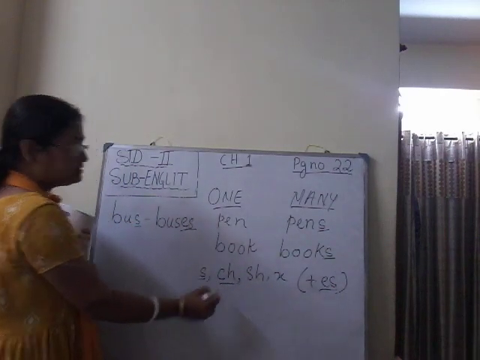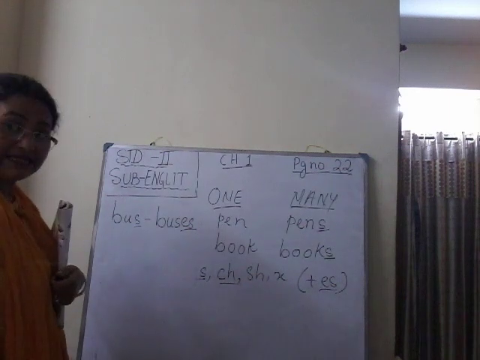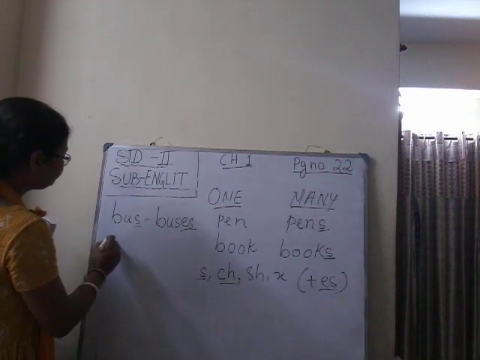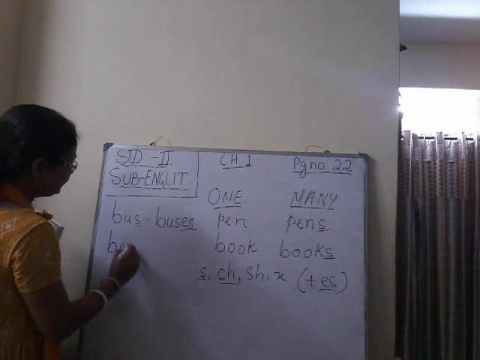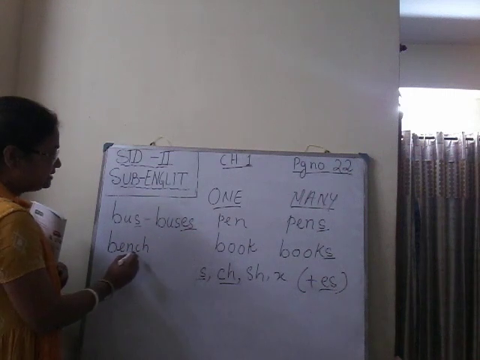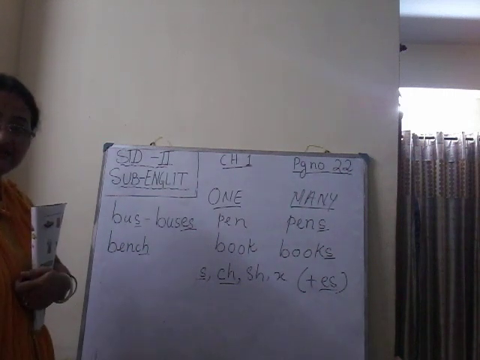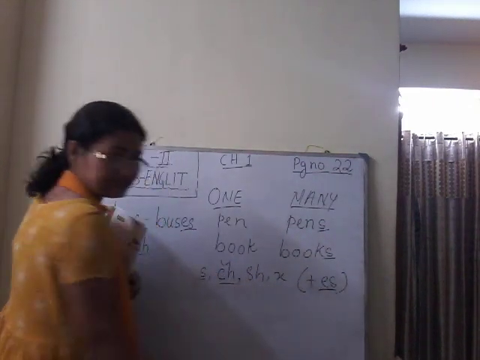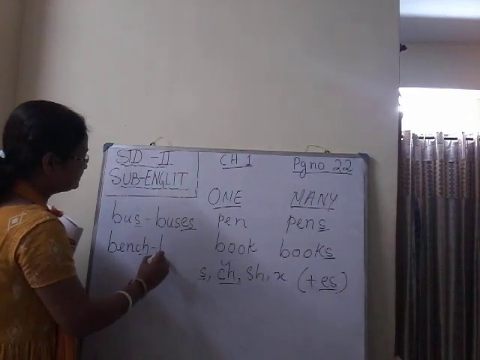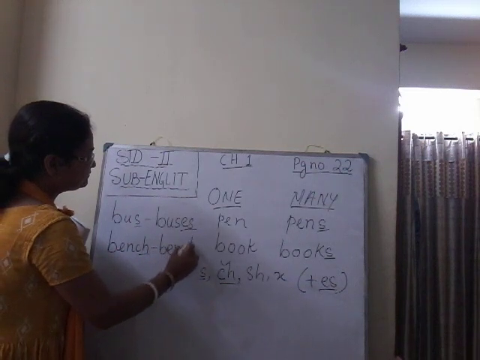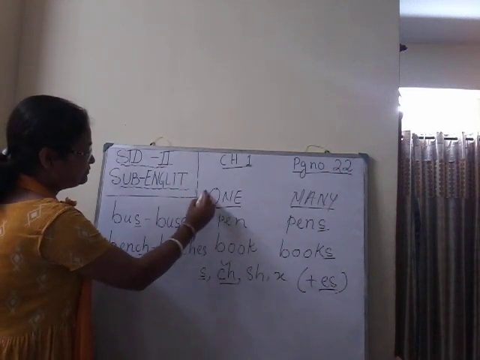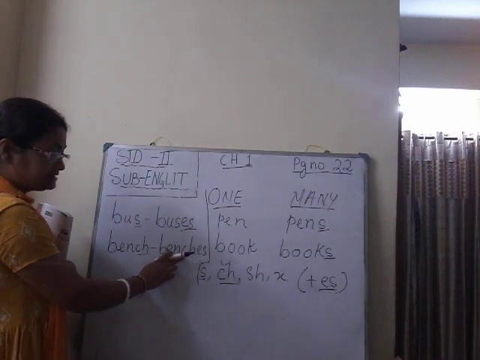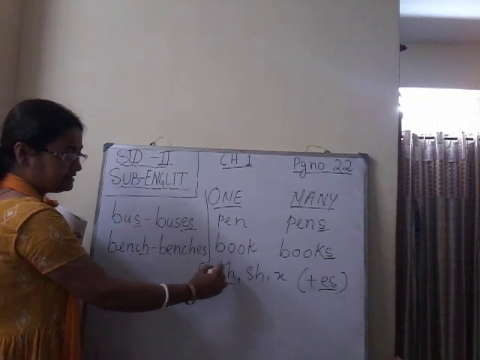In the same way, suppose a word ends with ch. Take the example of the word bench, B-E-N-C-H. Here we have found the word bench ends with ch. Here also we have to make use of this formula. Bench will become benches. It ends with ch. We know the formula, isn't it?